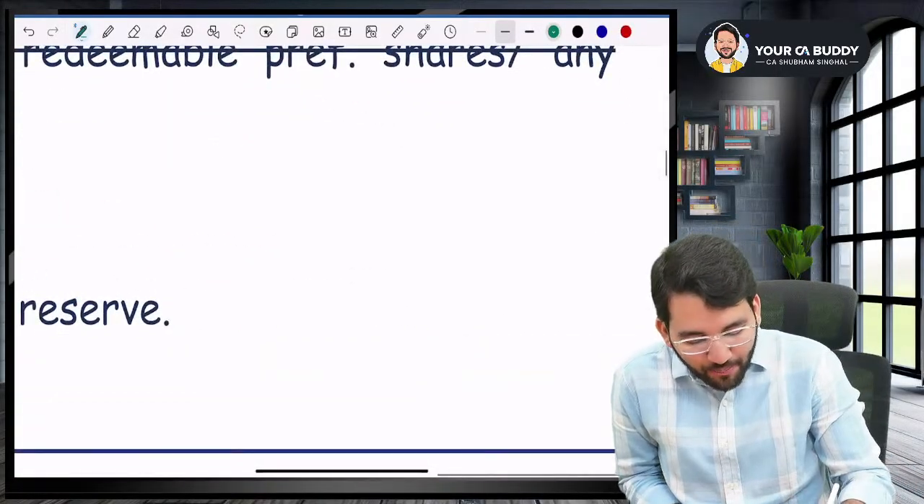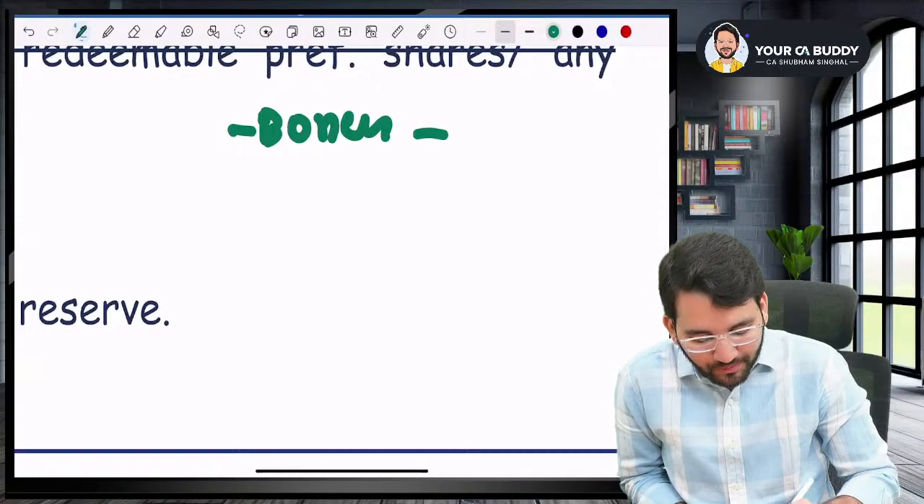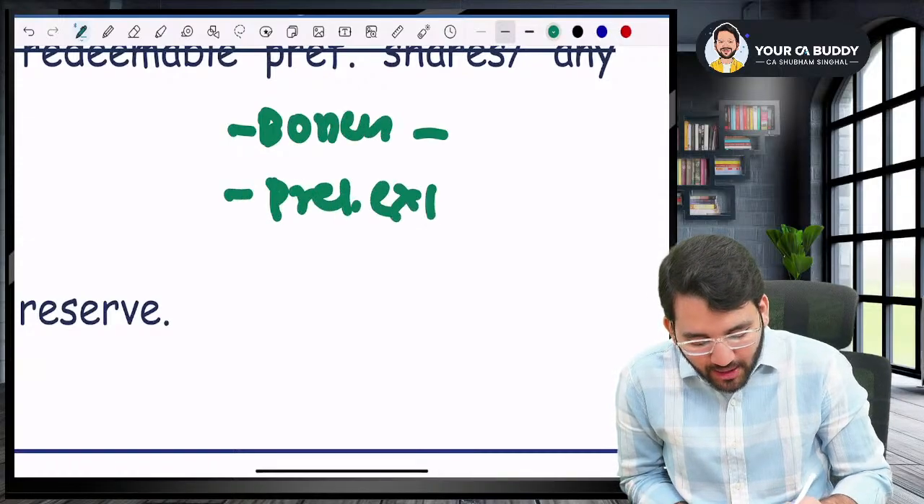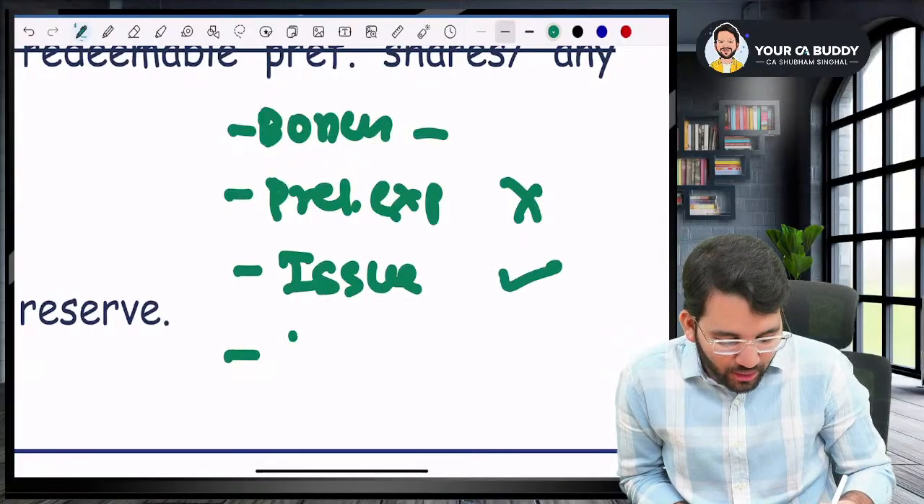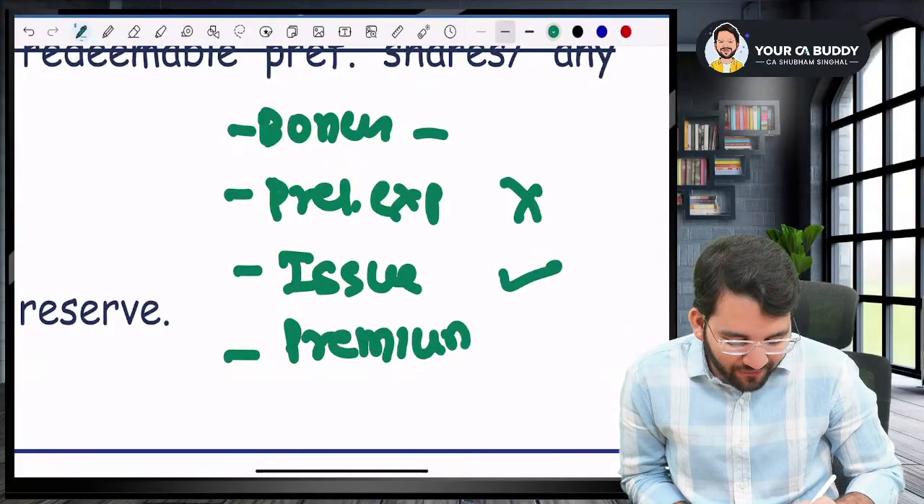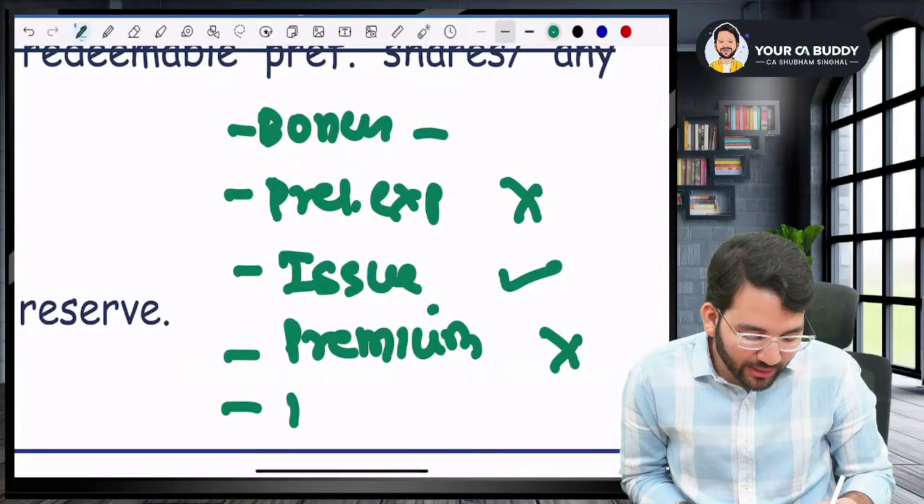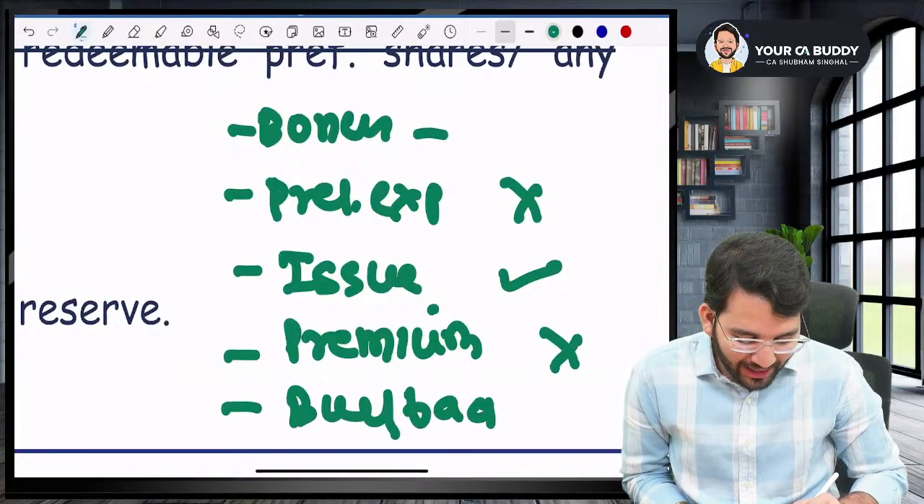Number one, bonus shares. Yes, sir, you can issue. Sir, writing off of preliminary expense? No, that you cannot do. Sir, issue expense write-off? Yes, that you can do. But premium on redemption of preference shares? No, that you cannot do. And the last one is buyback. Can you do that? Yes, sir, buyback you can do.